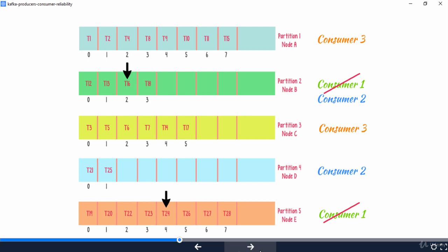Now consumer 2 needs the last offset that consumer 1 processed. Again, it is the consumer's responsibility to keep track of what it consumes. Consumers in Kafka will record the latest offset they processed for each of the partitions they are responsible for into an internal topic in Kafka. So the latest offsets for all the partitions in the topic by consumer group are recorded by the consumers.